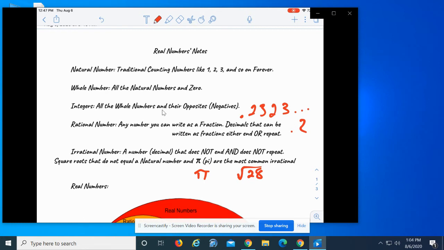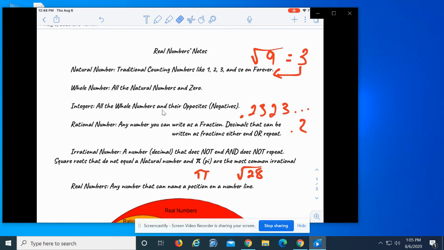However, the square root of 9 is equal to 3. So 3 is going to fall into this category here. So therefore, it is considered a natural number. So just because you see the square root sign doesn't automatically mean it's an irrational number. Now, real numbers are any number that can name a position on a number line.